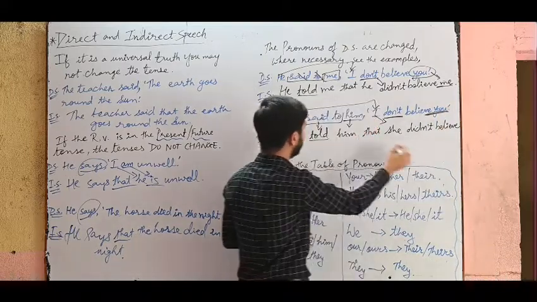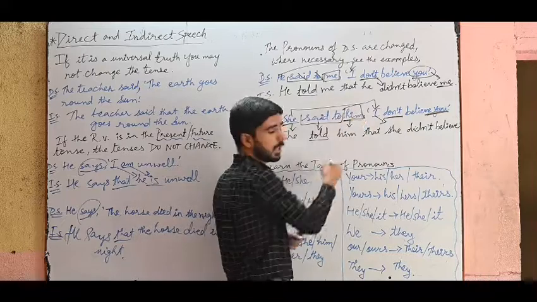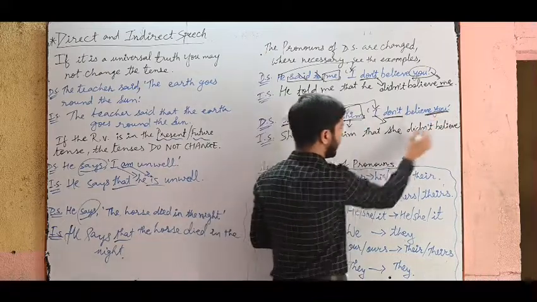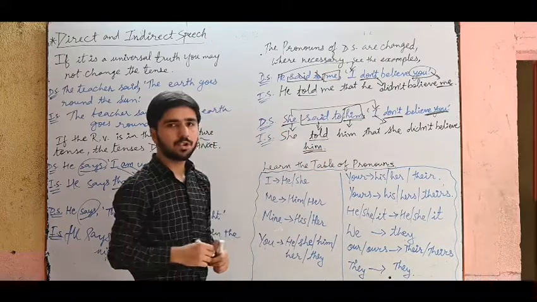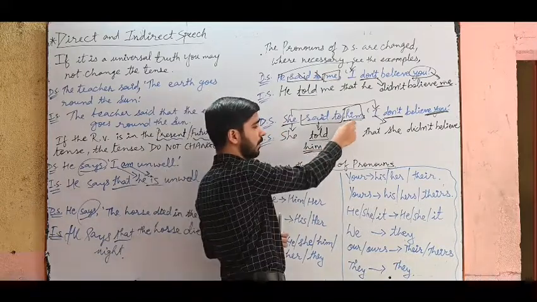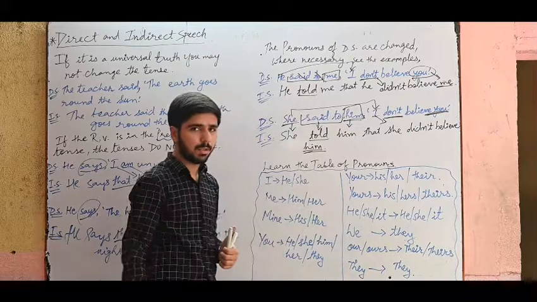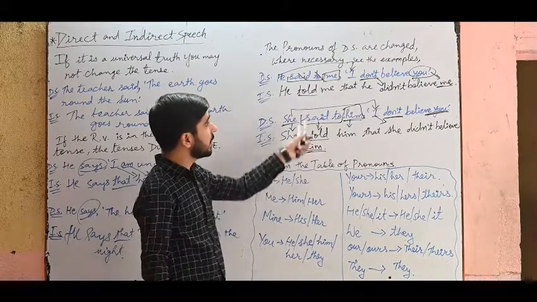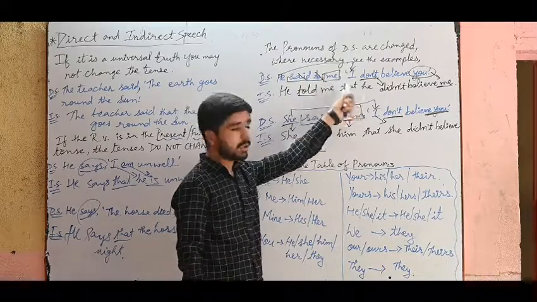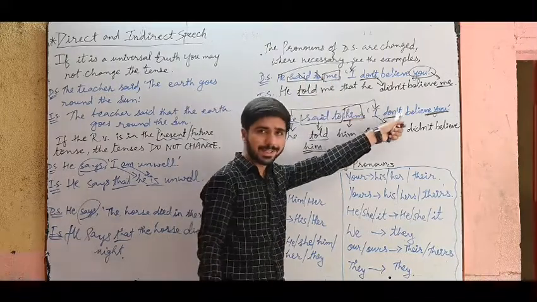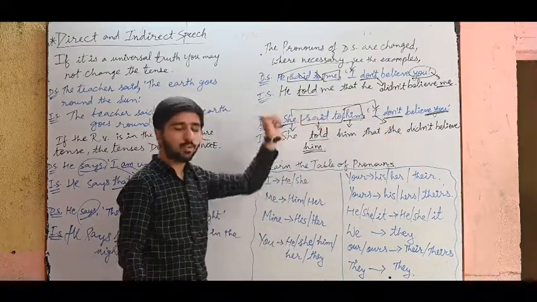You changes to, what is given over here in the question? Him. So you changes to him, that she didn't believe him. So easy it is. Just be careful what is given over here. Keep the same thing over here. So these were the two examples about change in pronouns. When you see these pronouns, you have to change them to the other pronouns as I have given in the examples. But these were just the two examples.